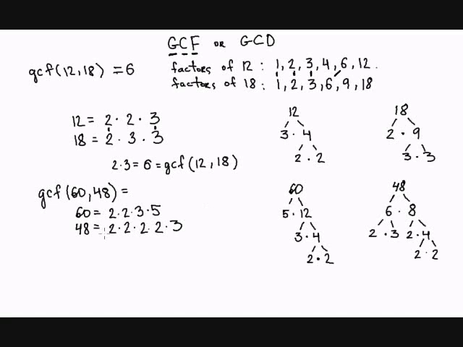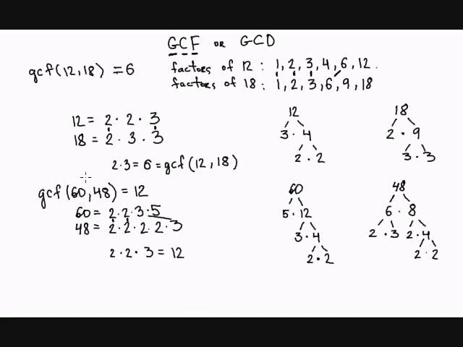So now the next step will be to find all the common prime factors that they have. So let's see, we have 2, another 2, and we have prime factor 3 in common. So we have 2, another 2, and 3. So once we've found all the common prime factors, then we just have to multiply them all. So 2 times 2 times 3 is equal to 12, and therefore the greatest common factor of 60 and 48 is equal to 12.